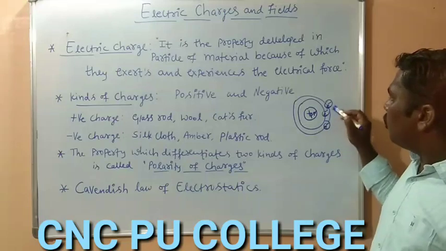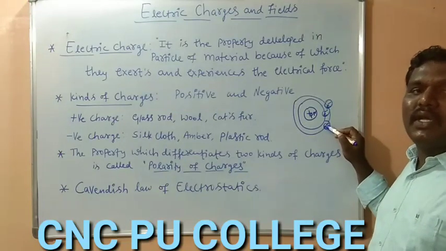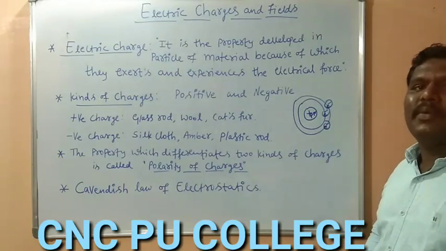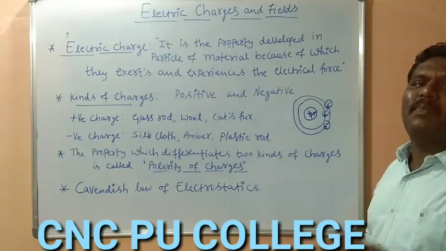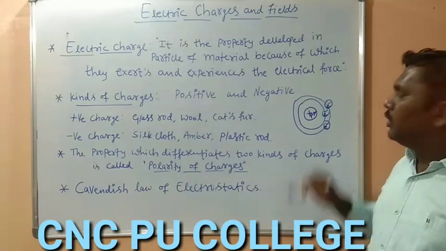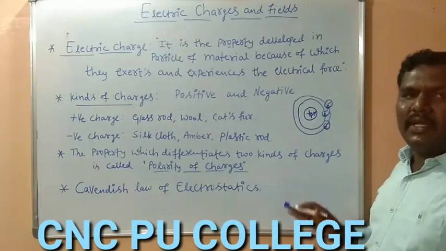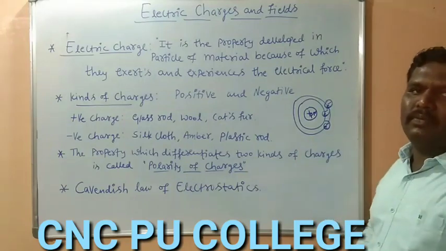Because the number of electrons which possess negative charge will be the same as the number of protons which possess the positive charge. Then the positive and negative will get cancelled, so we can say it is electrically neutral.